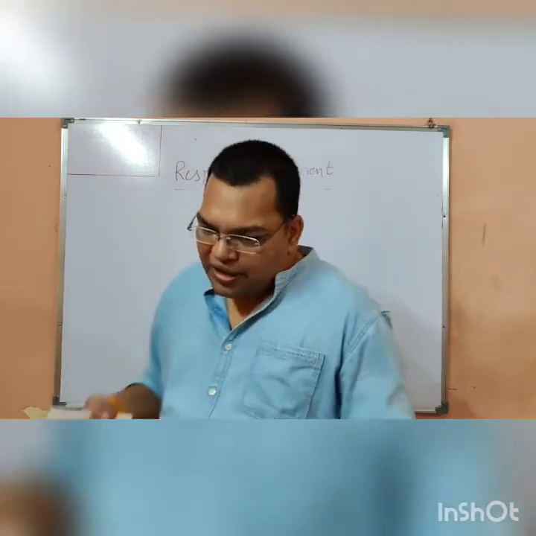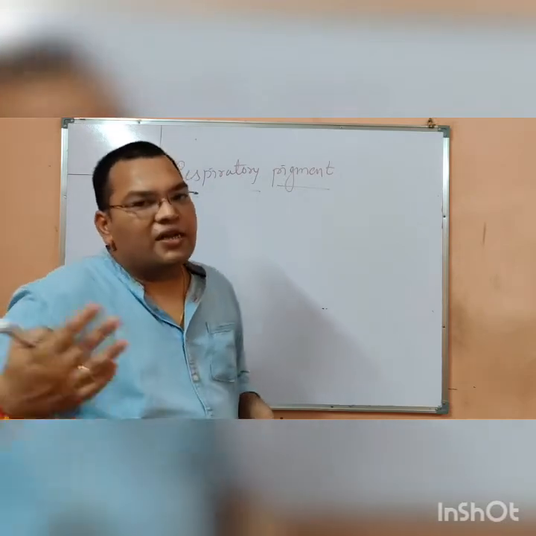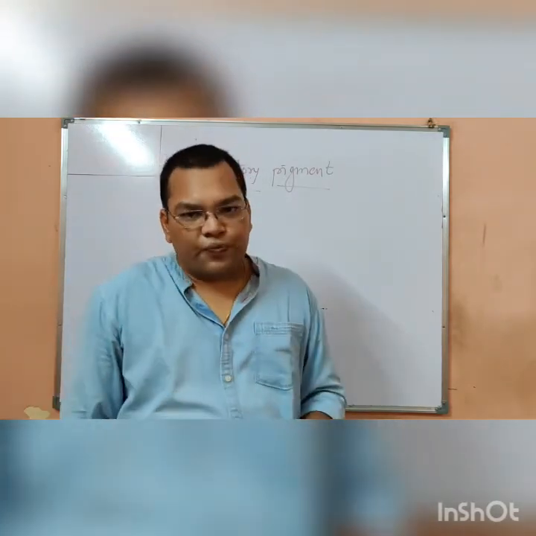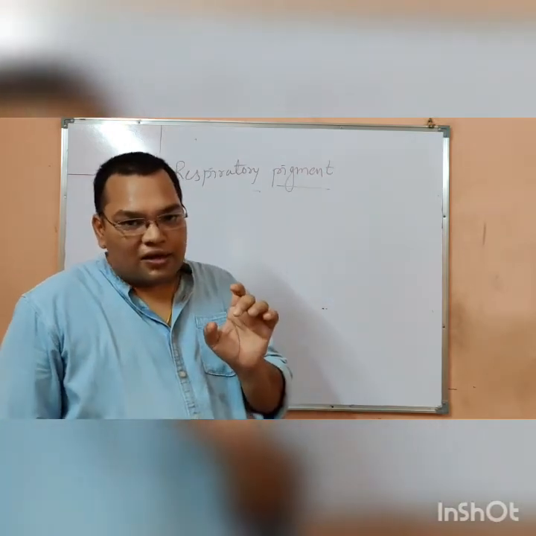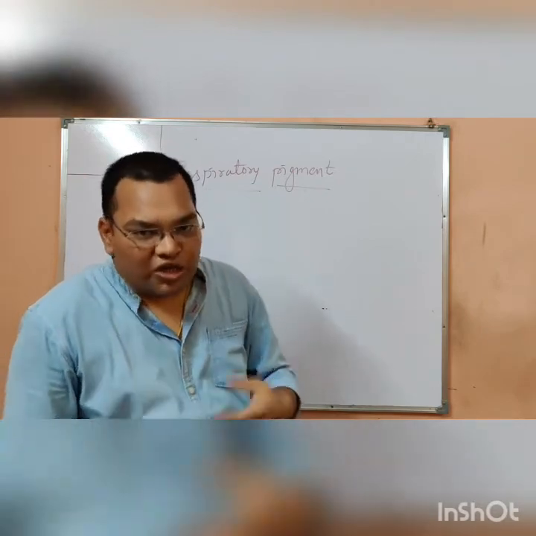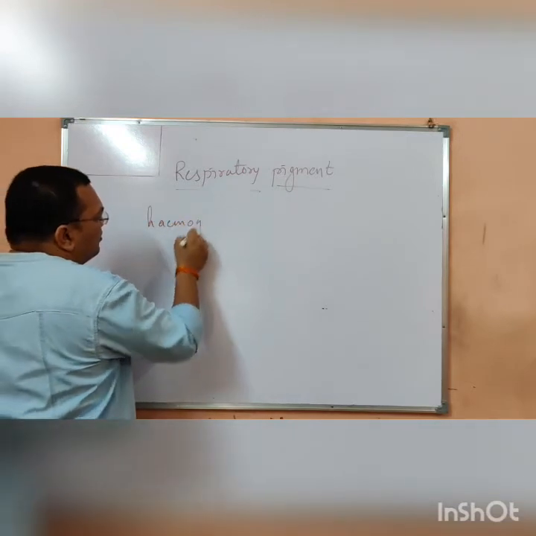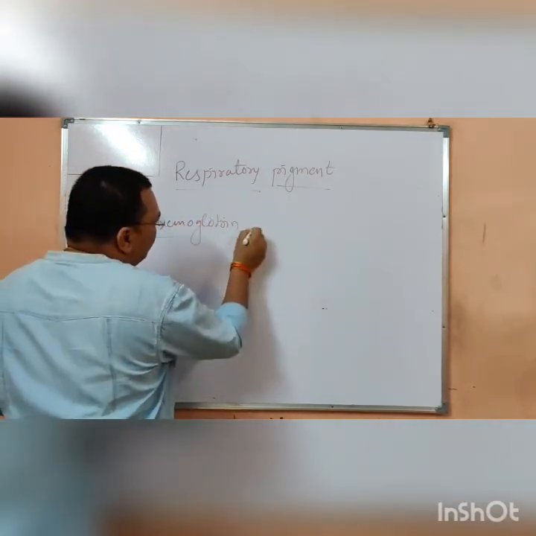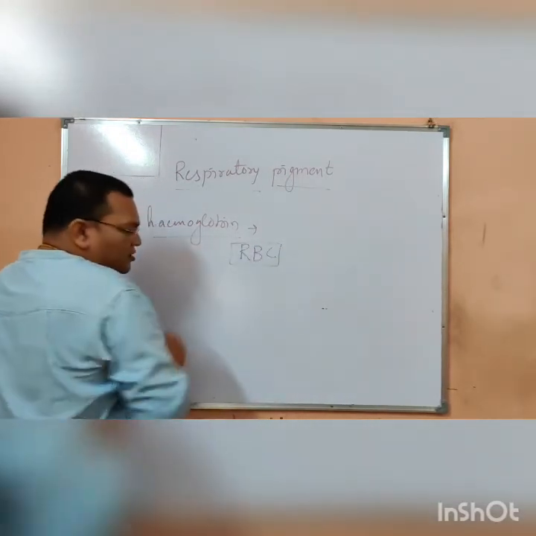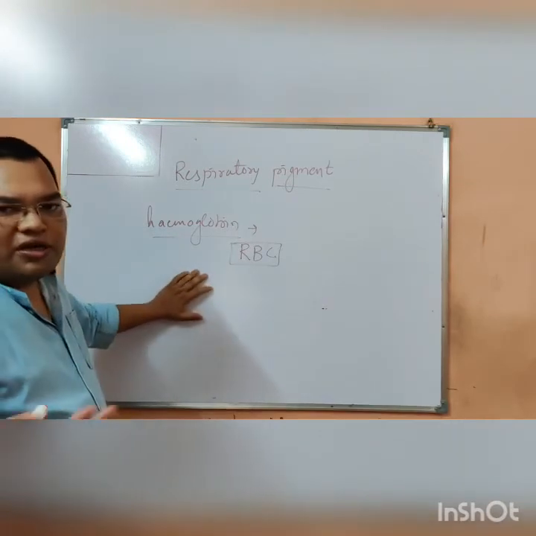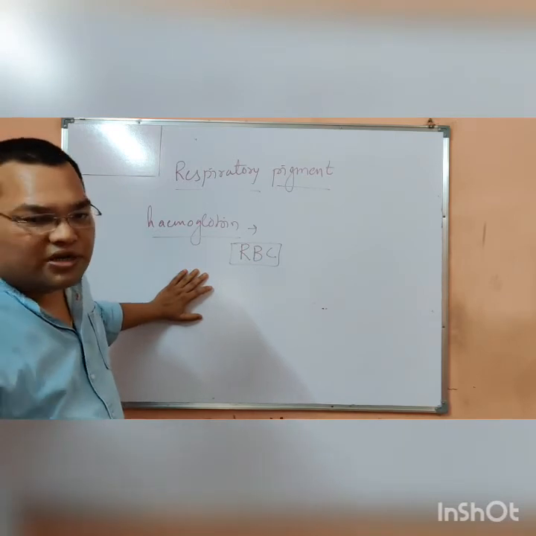This diffusion is actually an insufficient process for circulating the oxygen inside our body. But we have a molecule known as hemoglobin, which is found in the RBC, that is, the red blood cells. Because of this hemoglobin, the blood appears red in color.